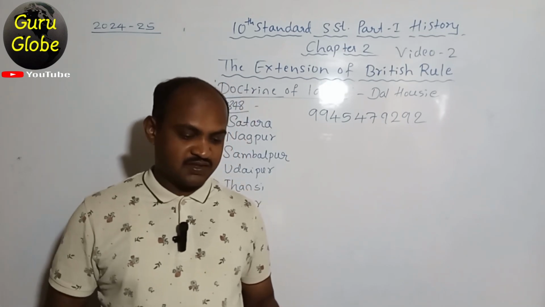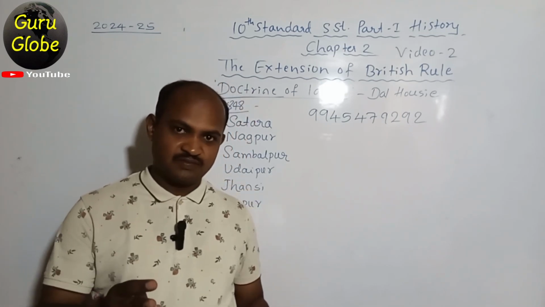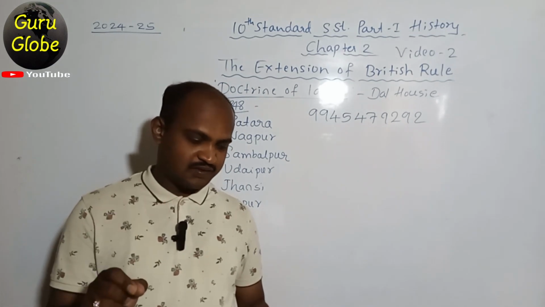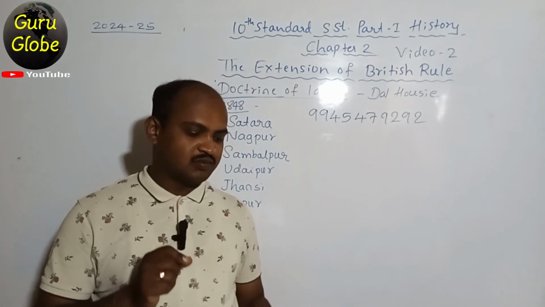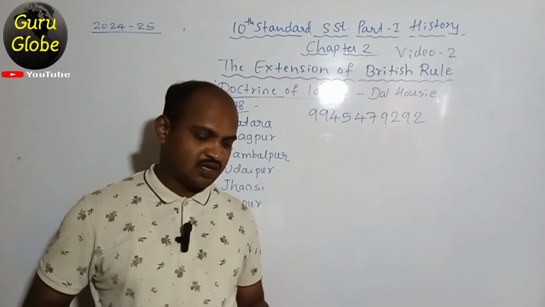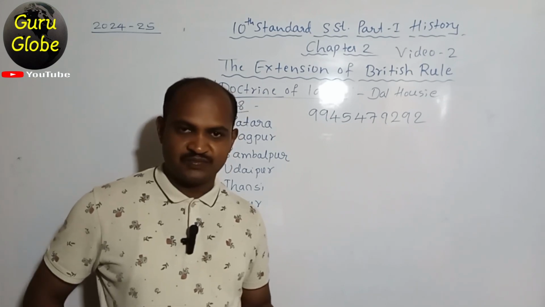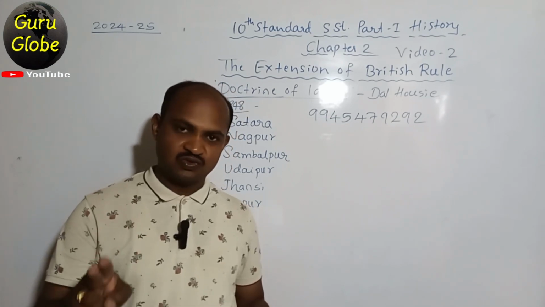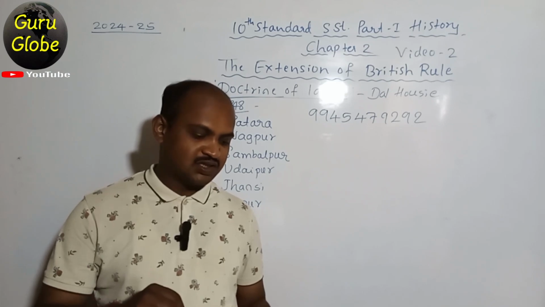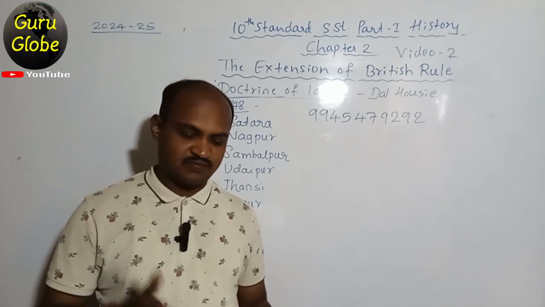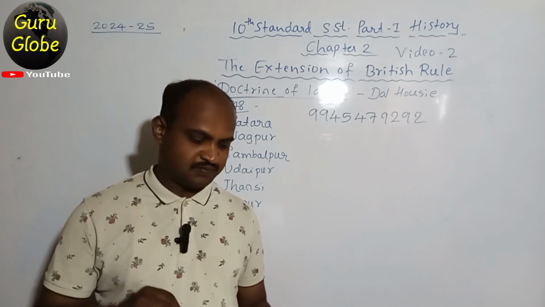Another question with the same meaning: write two conditions of the subsidiary alliance. How could the British place Indian states under their control through the subsidiary alliance? It is for 2 marks in June 2020. What were the conditions of the subsidiary alliance? It was asked for 2 marks in April 2022.